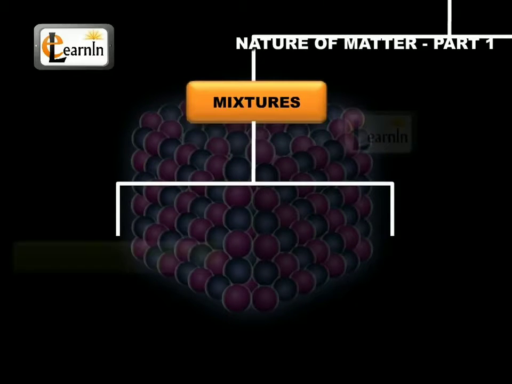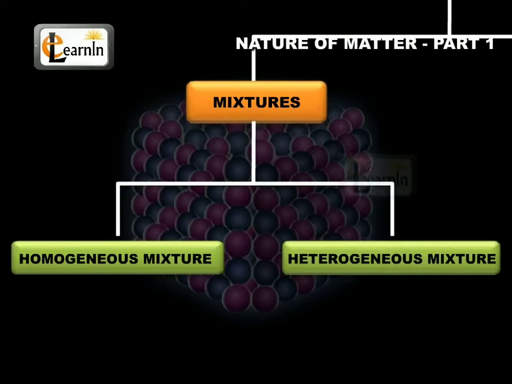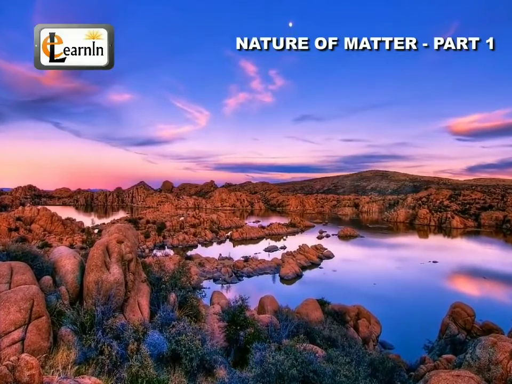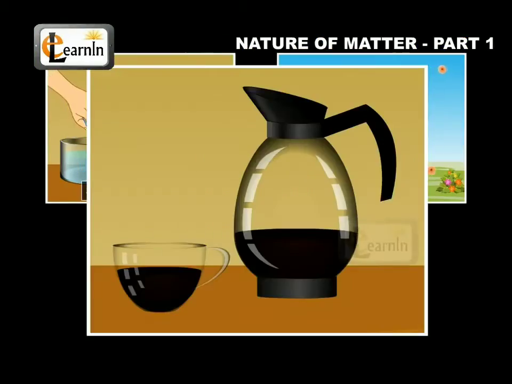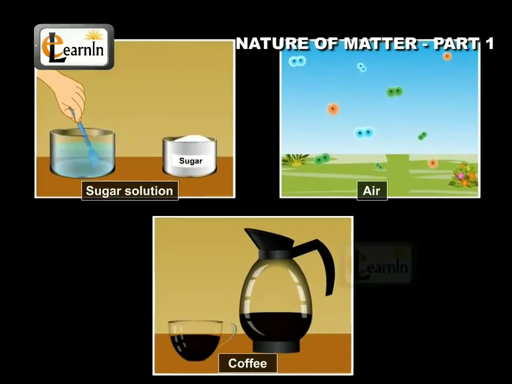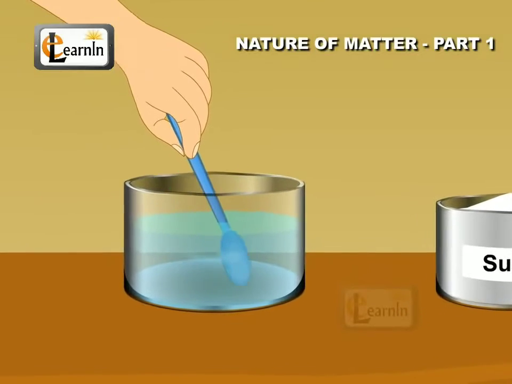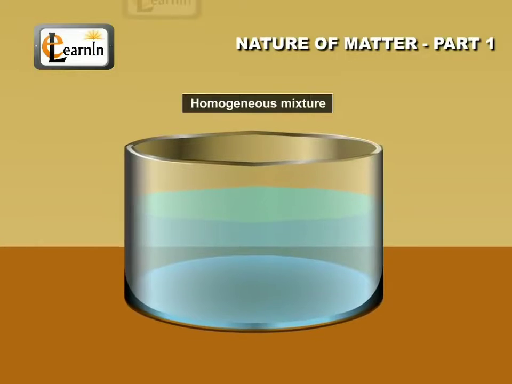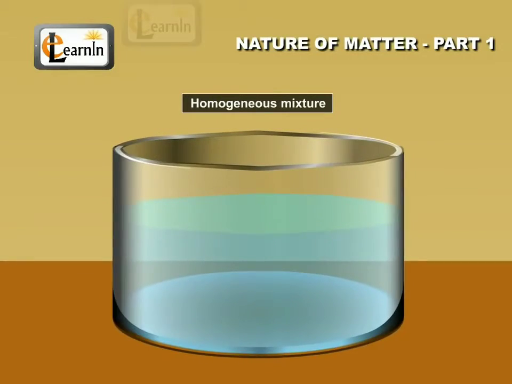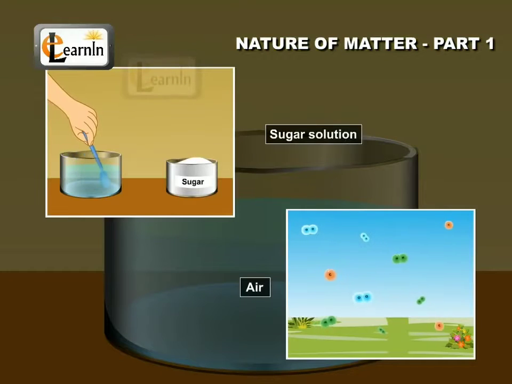Mixtures are of two types, homogeneous mixture and heterogeneous mixture. Many of the substances present around us are mixtures. Sugar solution, air, coffee, etc. are all mixtures. A mixture can be a homogeneous or a heterogeneous mixture. In a homogeneous mixture, the components completely mix with each other and its composition is uniform throughout. Sugar solution and air are thus the examples of homogeneous mixtures.